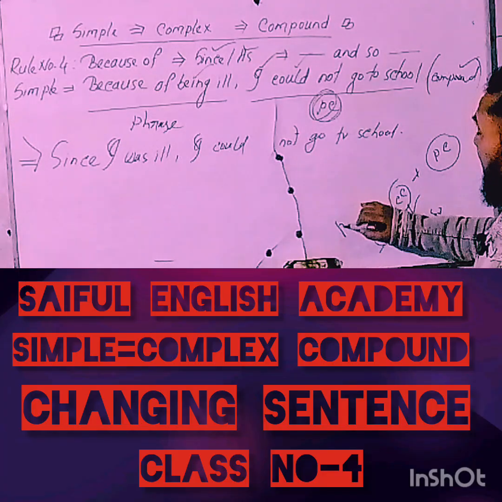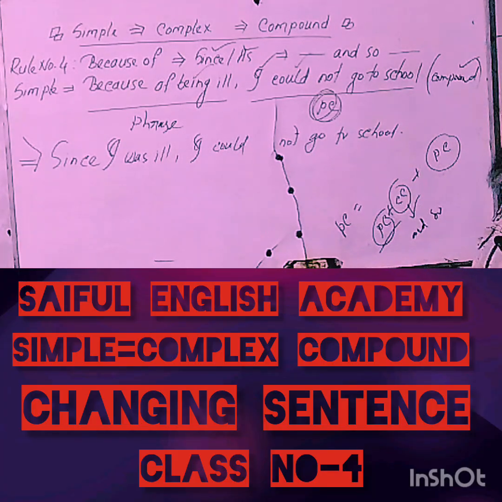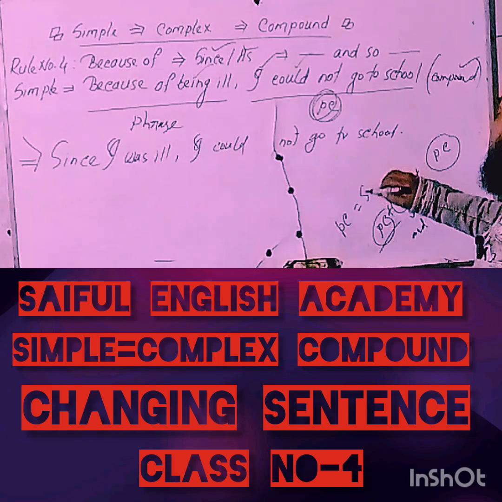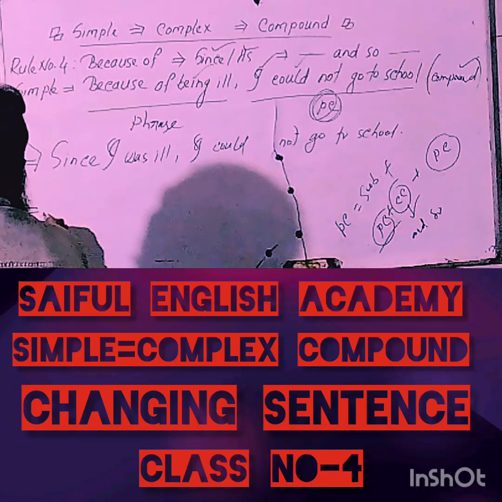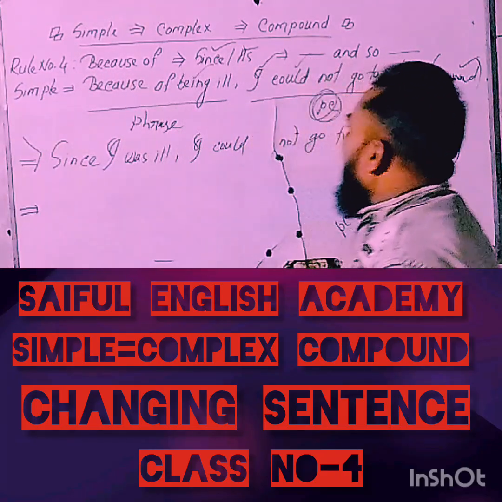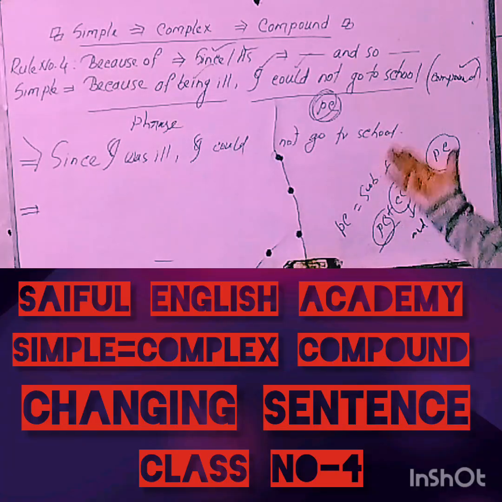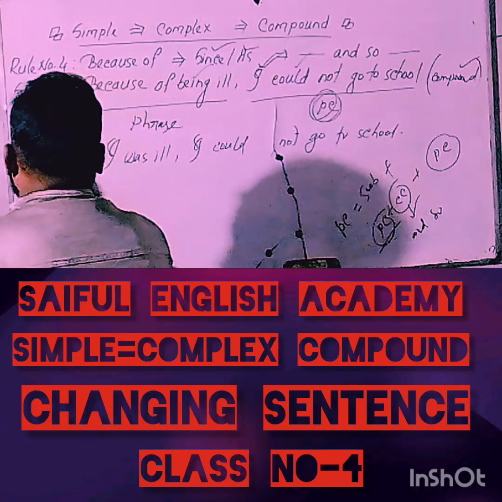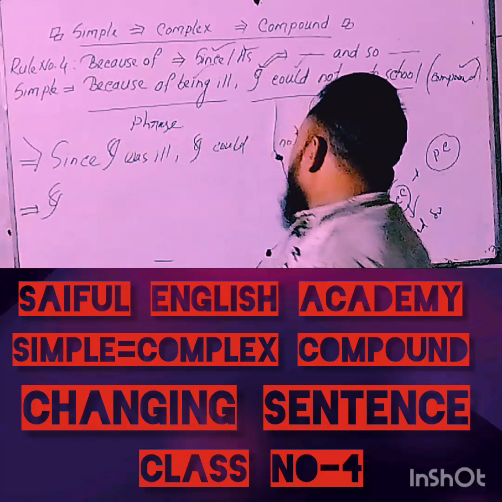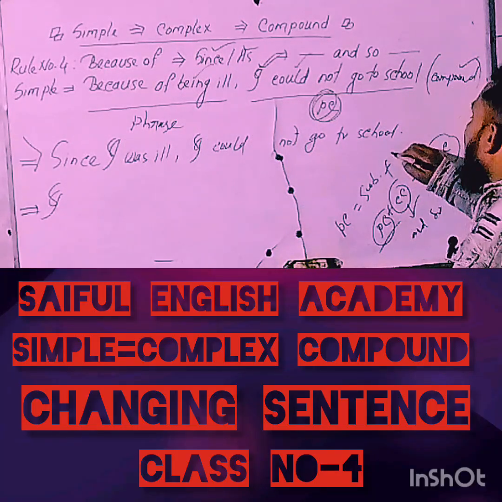Now, my dear learners, what is the precondition of a principal clause? Of course, you know that the main precondition of a principal clause is that first you'll have to have a subject. But I'll have to mind that there is no subject in a phrase, so you'll have to bring the subject from the principal clause. The subject of the principal clause is 'I', right? Then write a finite verb.